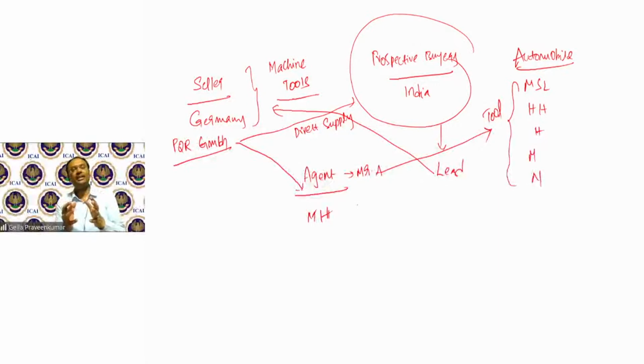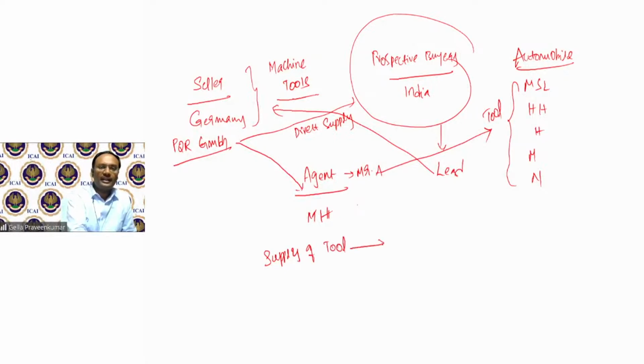All this will be assembled, filtered, and the requirement identified. Now here, the supply of tool is made directly by PQR GmbH to the end customer. In turn, Mr. A gets commission.